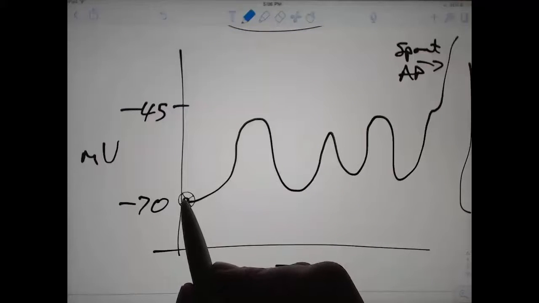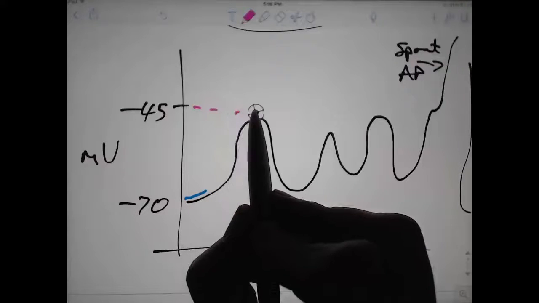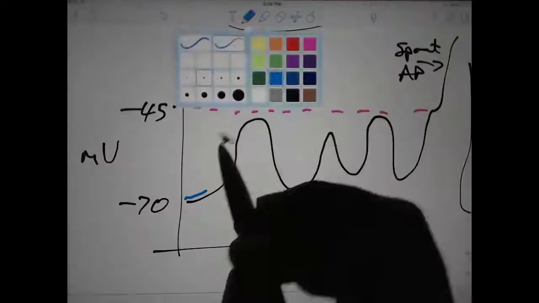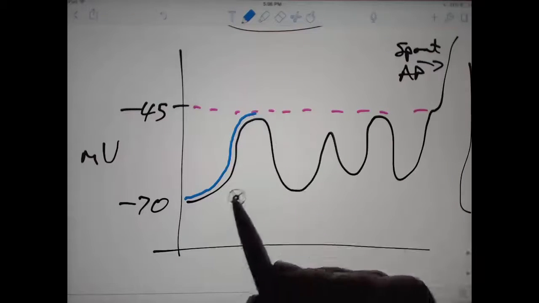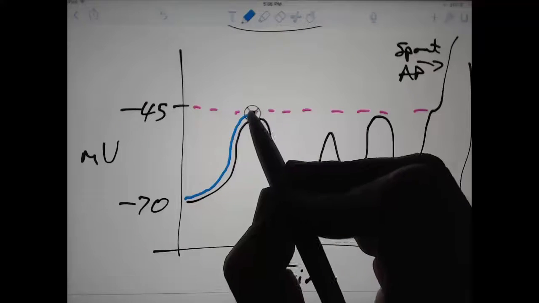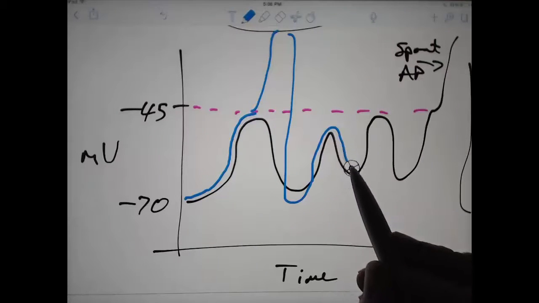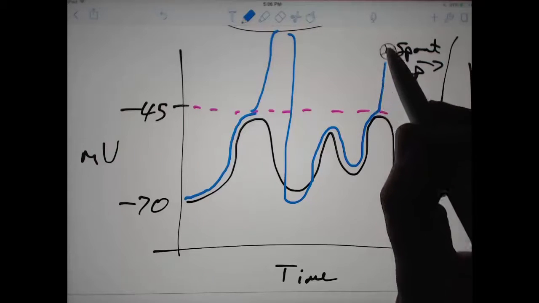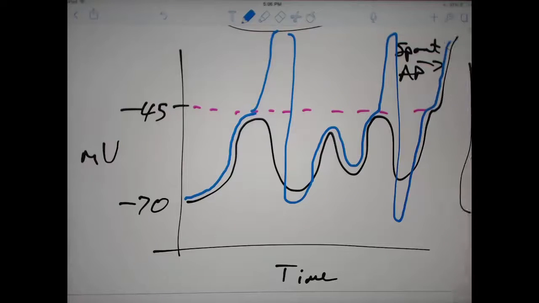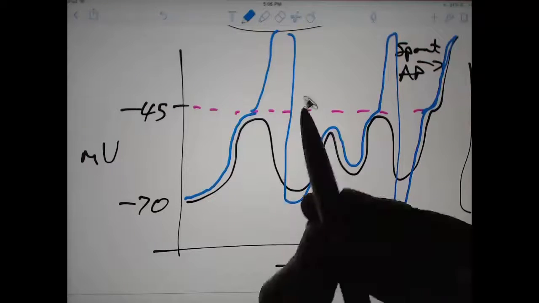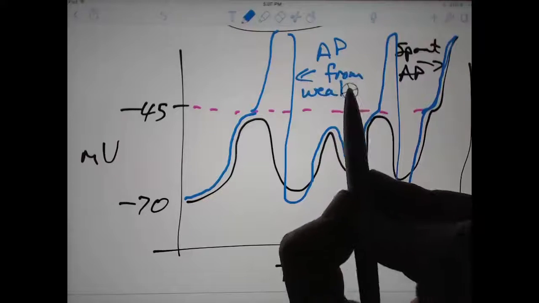We had a 1 millivolt or maybe 2 millivolts depolarization. Threshold is at -45, and with our 1 or 2 millivolt depolarization added on top of the spontaneous action potentials, we now get a new action potential right here, and perhaps another new one here, and here it had no effect. With spontaneous activity, we get action potentials induced by very weak stimuli.